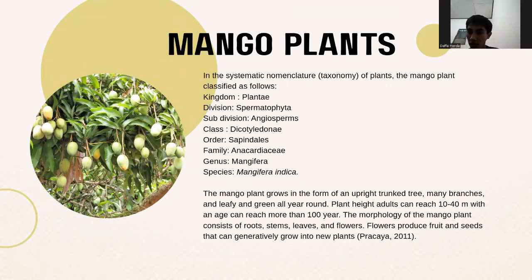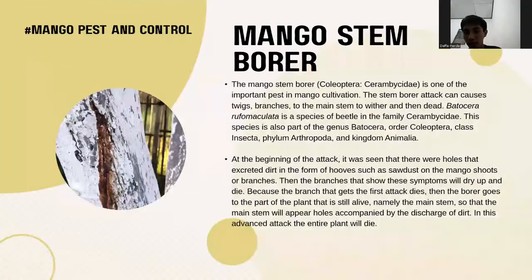Adult plant height can reach 10 to 40 meters, with an age of more than 100 years. The morphology of the mango plant consists of roots, stems, leaves, and flowers. Flowers produce fruits and seeds that can generatively grow into new plants. Pracaya, 2011.